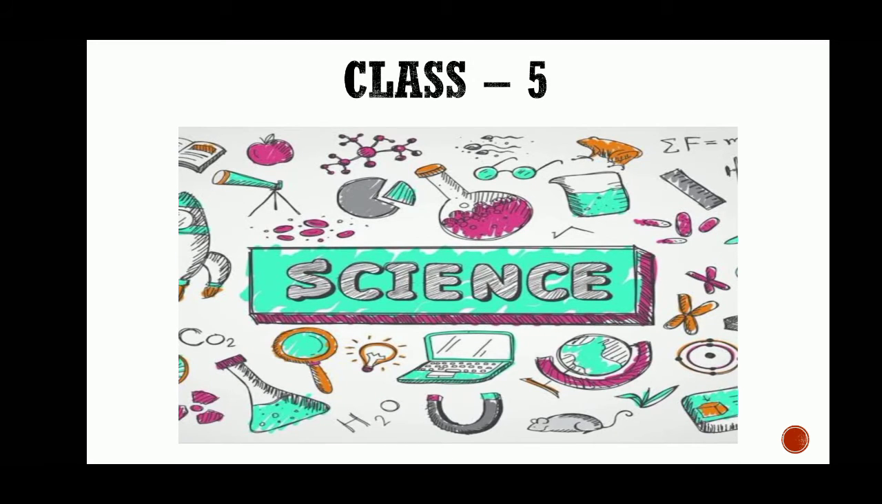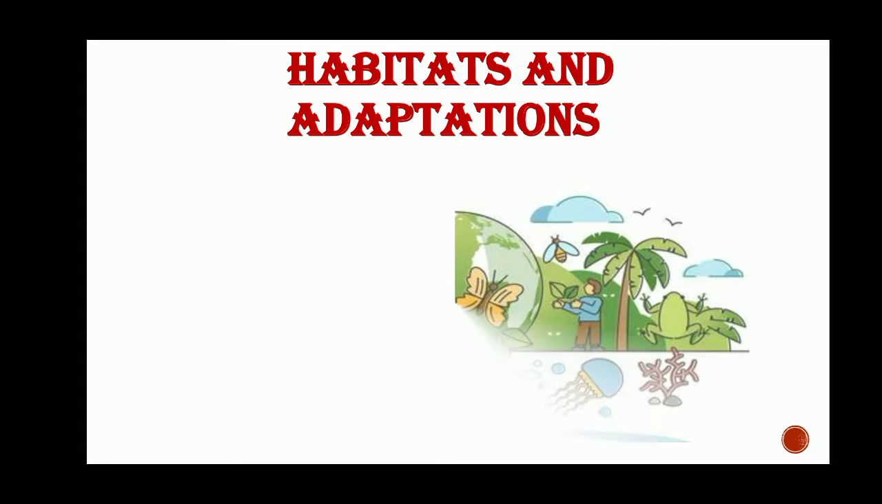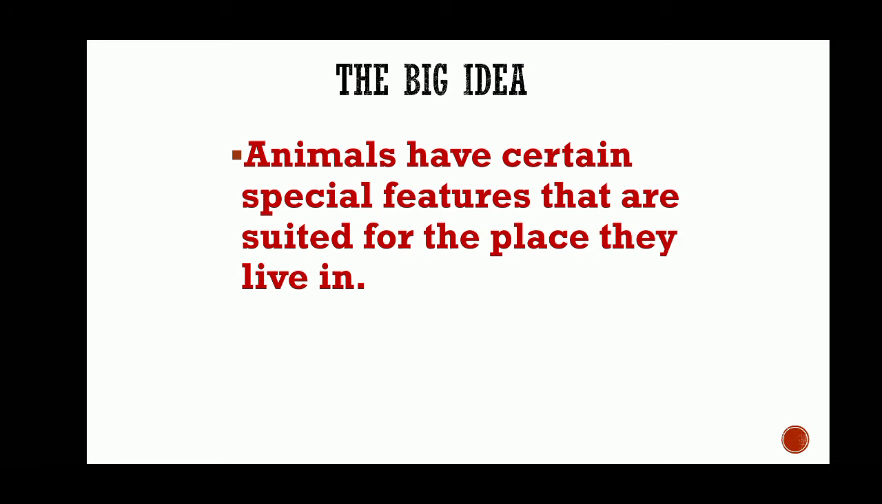The topic which we will be learning is habitats and adaptations. We will learn the meaning of habitats and adaptations, and we will see different types of habitats which are found on our earth. So let us proceed. The big idea of our topic is animals have certain special features that are suited for the place they live in. So students, now let us begin with our topic.